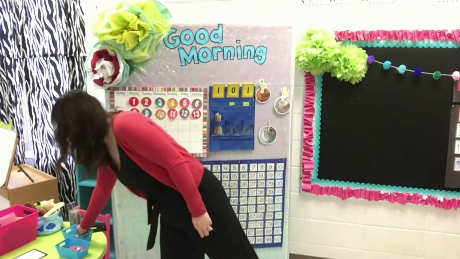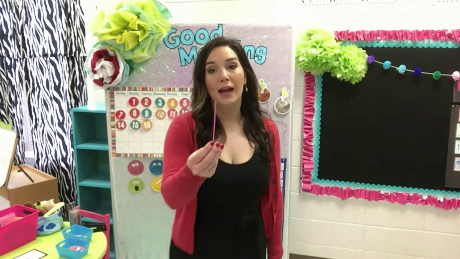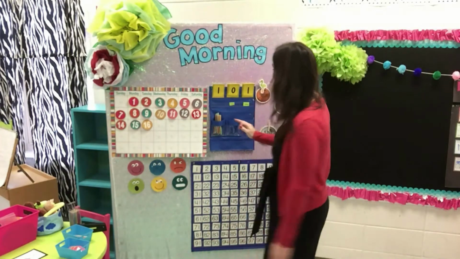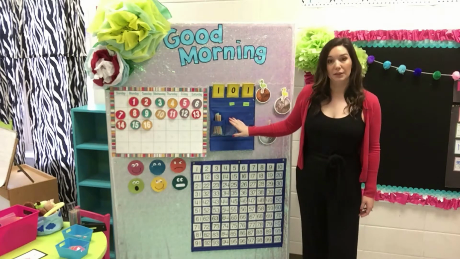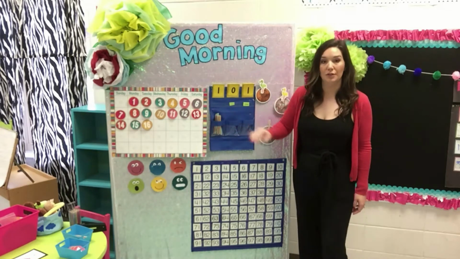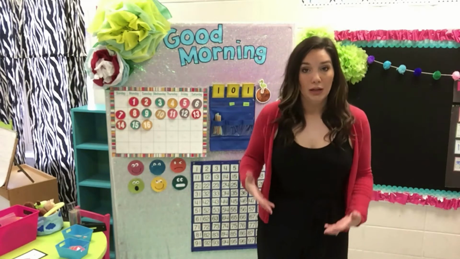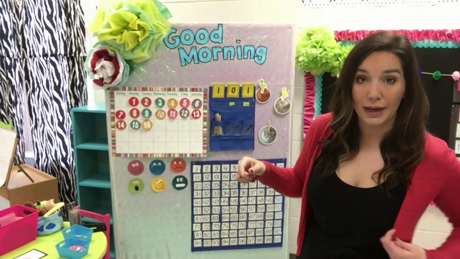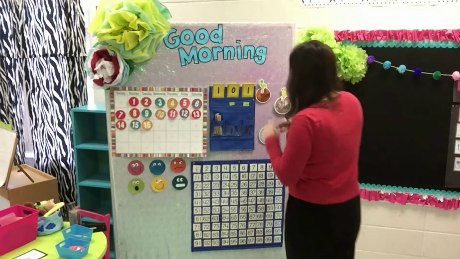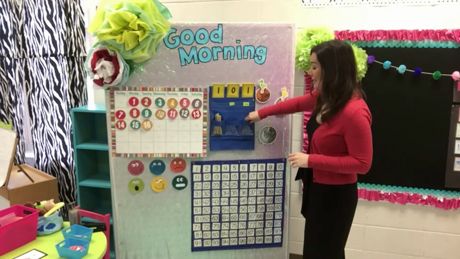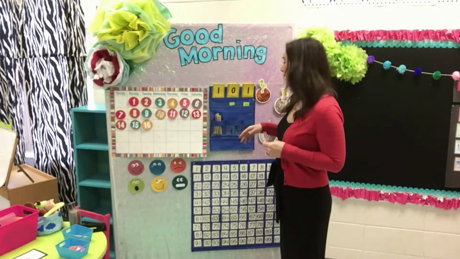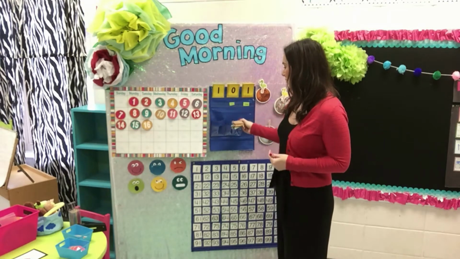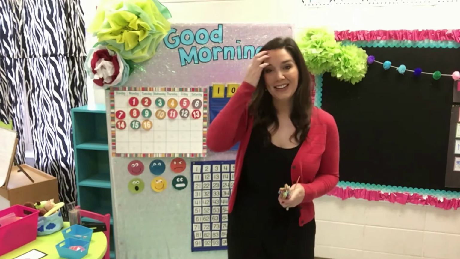Now let's figure out how many days we've been in school. We will add another day into our ones column, okay? The ones are all the way to this side. But right now our tens are in the middle, and then our hundreds are on the other side, okay? Now if we have 10 ones, we have to move them over, right? We know we're not close to 10 ones today, so we're not gonna worry about that. If we had 10 tens, we would have to move them over to the hundred side, right? Again, not worried about that. We don't even have one in the 10 section right now, okay?